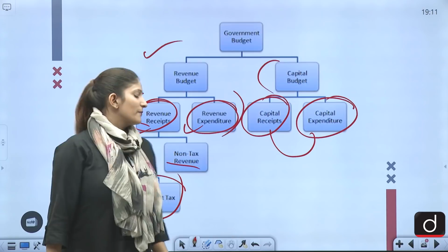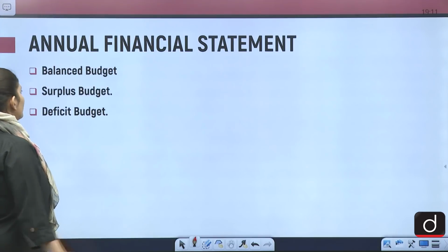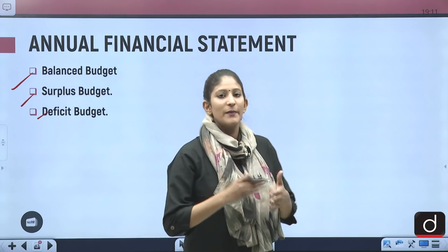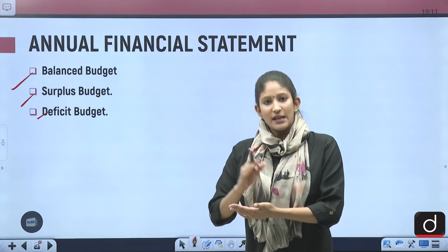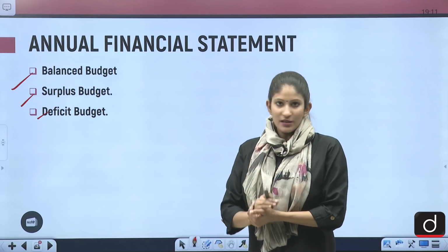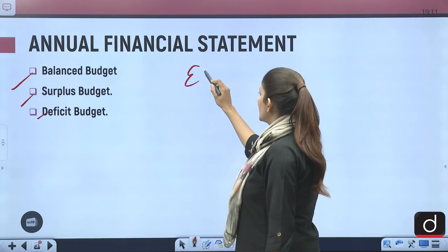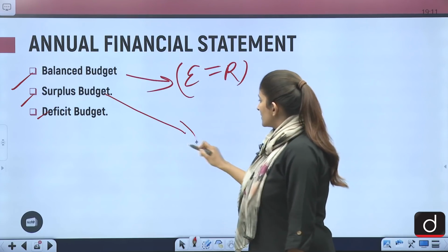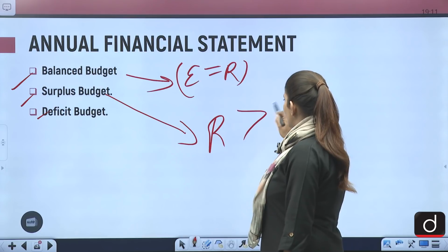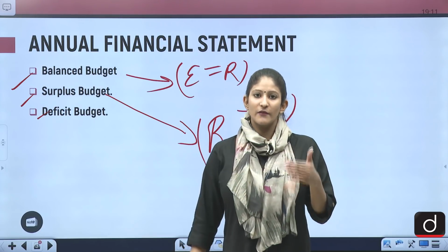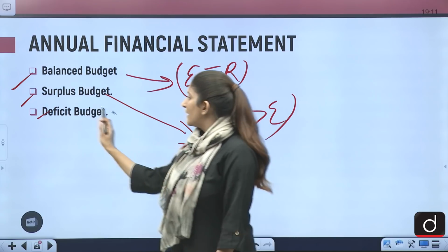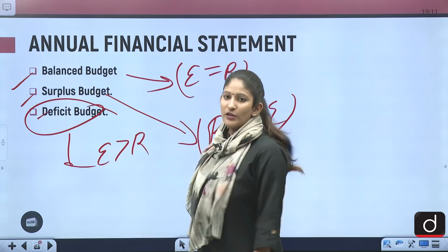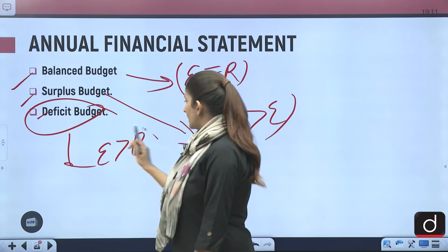Alright, now if we talk about the types of budgeting, what is a balanced budget? When the expected expenditure is equal to the anticipated revenue. So here expenditure is equal to revenue in the first one. Surplus budget is when revenue is greater than expenditure. The government's revenue will be greater than expenditure. And deficit budget, here expenditure will be greater than revenue. So that is the entire thing.